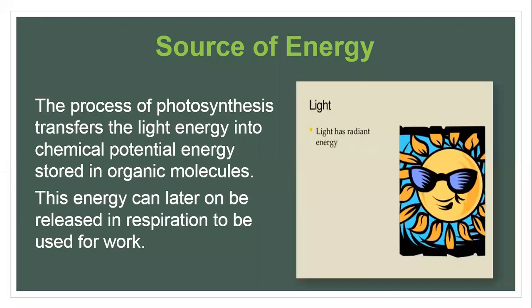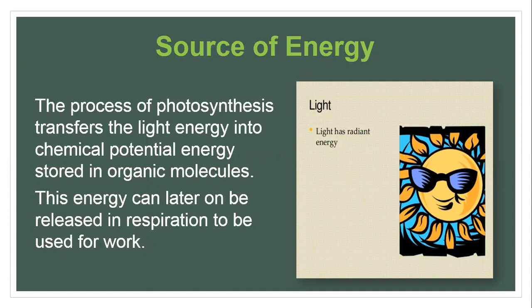So when we are talking about the process of photosynthesis, of course it is concerned with the living organisms which are present on the earth. Now basically for photosynthesis we require a source of energy.